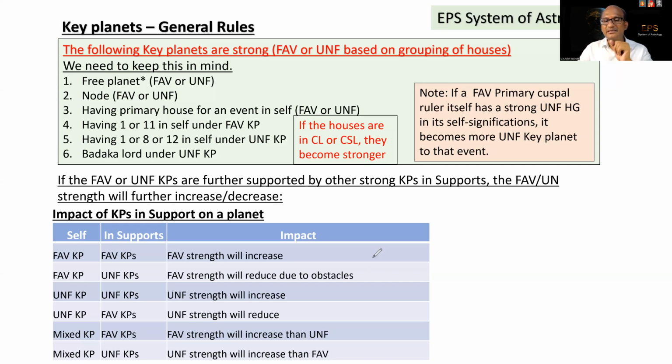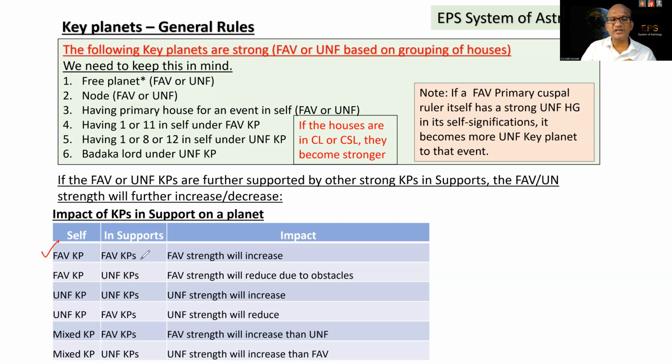So let me tell the different combinations and the impact of the key planets in their supports. Key planets, or we call them KPs in short. For example, in self, the planet is a favorable key planet.